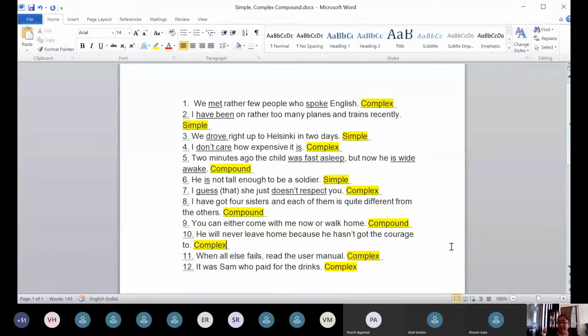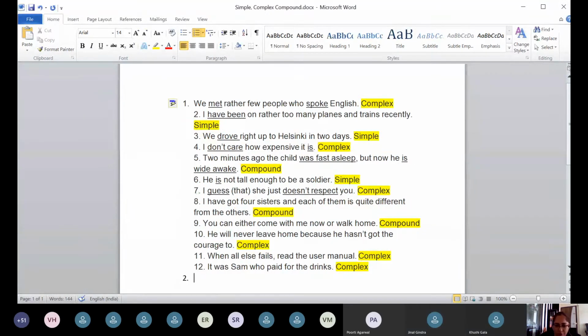But then if I say Sam paid for the drinks, I am converting the complex sentence into which type of sentence? Simple sentence. Yes. Now let us see. I am going to convert this into a simple sentence so you can easily understand the difference between the sentences.